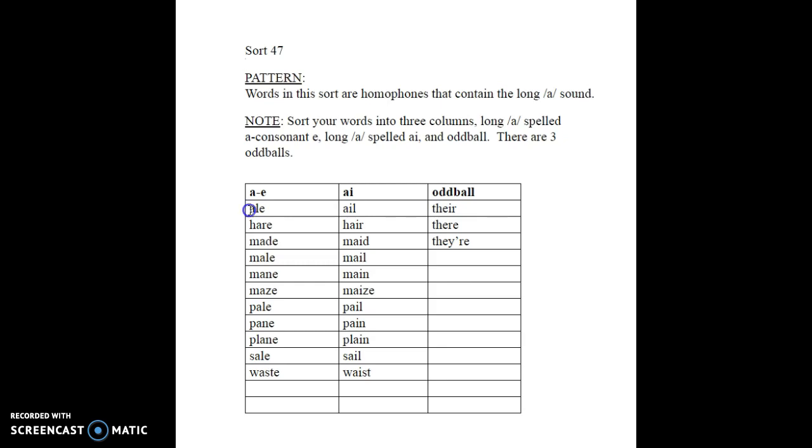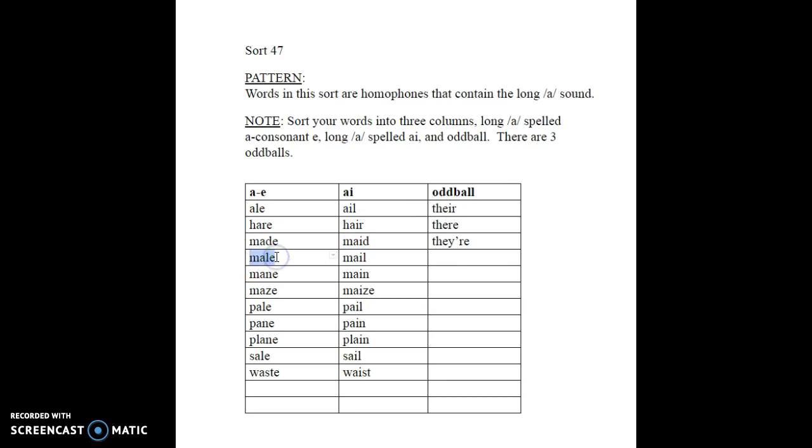So for example, in this word ale, we're talking about a drink, an ale that you would drink. And over here, ail, we're talking about something that would cause you pain or uneasiness. Hare is like a rabbit in this sense, whereas over here, hair is what you find on your head. Maid, this is the maid where I made a cake. And over here you have a maid, someone who does cleaning.